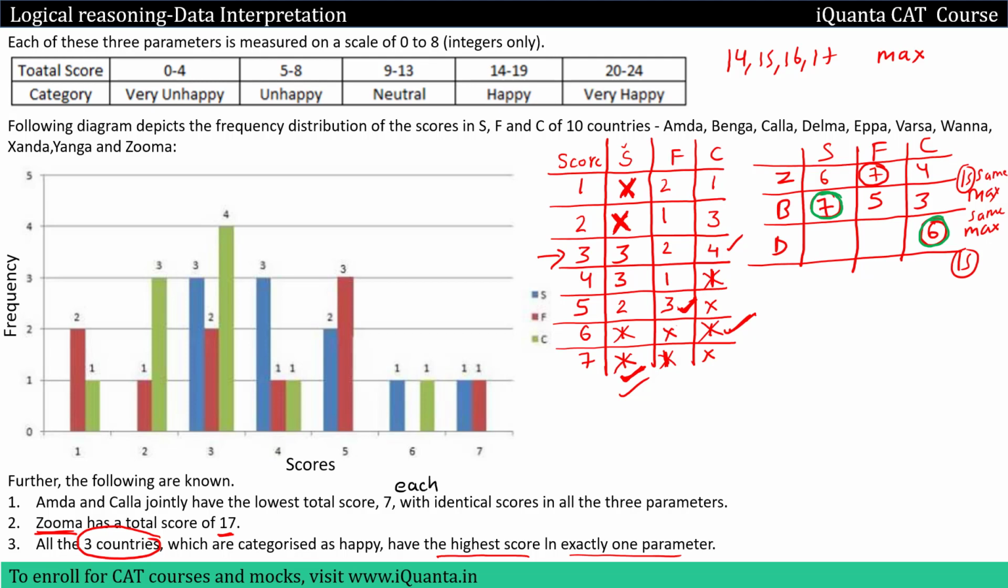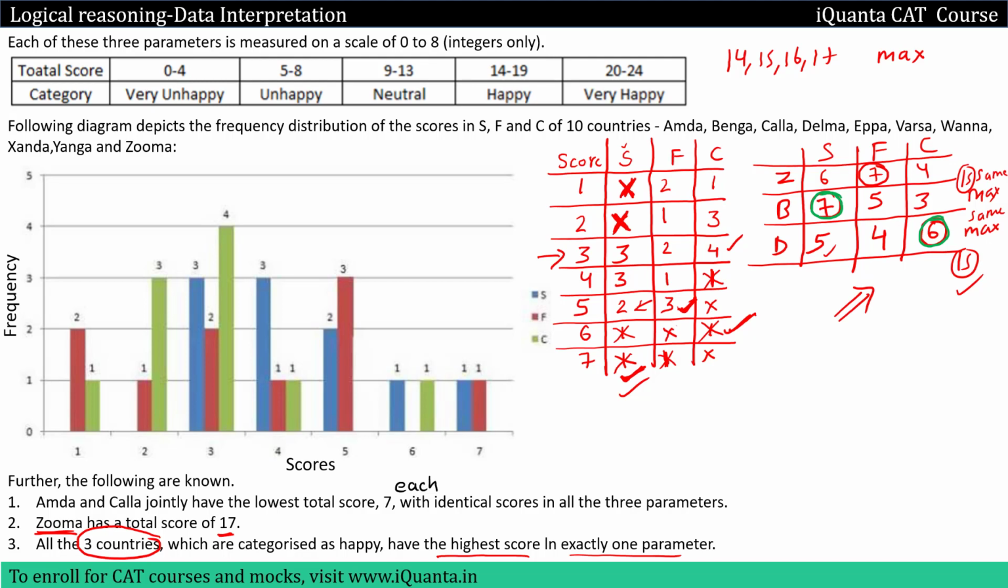So to D also I'll try to give the maximum score. What is the score that I can give in this parameter S to D? Over here we only have a 5 possible. The next highest possible score in S is 5, so I'll write 5 over here. 5, 6, 11, I should give a 4 over here. So 15 is possible for both, and this will be the only case that will satisfy because we have considered everything as the maximum over here.